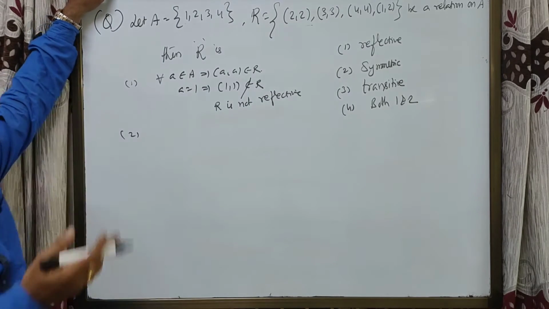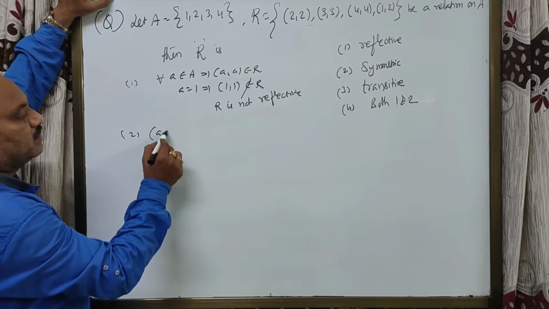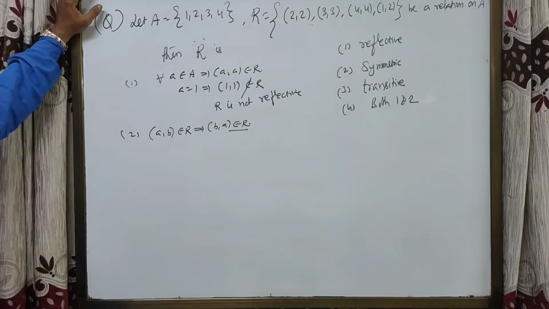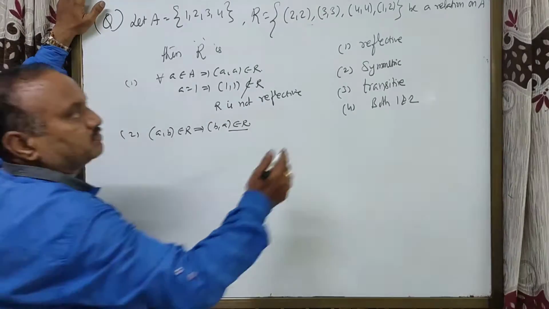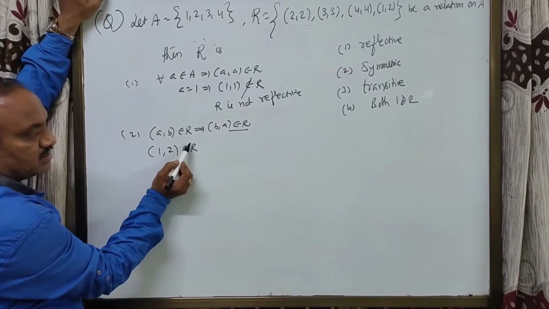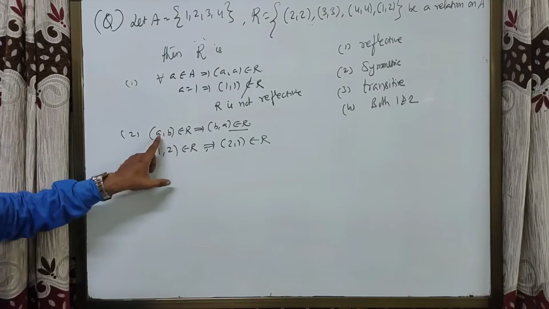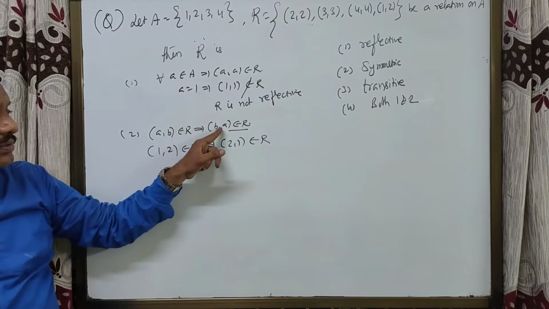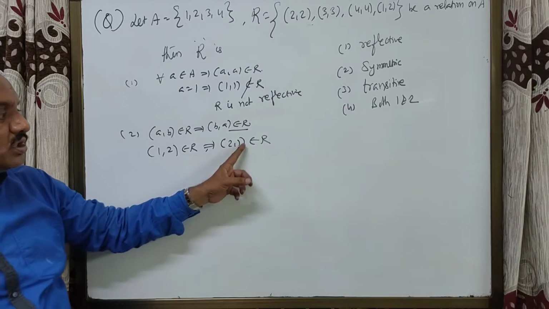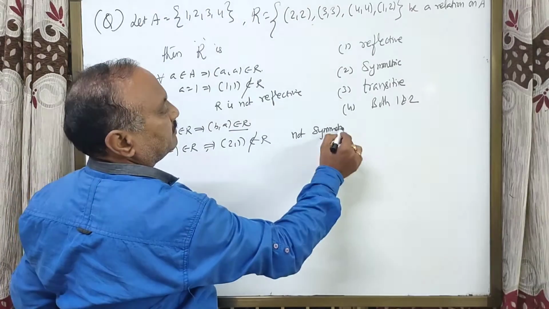Next, what is symmetric? Tell me, what is symmetric? (a, b) belongs to R implies (b, a) must belong to R. For example, you take (1, 2) belongs to R, students. ఈ రిలేషన్ ఆర్ సిమెట్రిక్ అవ్వాలంటే ఏం కావాలి? 2 కామా 1 ఆర్ లో ఉండాలి. అదే డెఫినేషన్. ఏ కామా బి ఆర్ లో ఉంటే బి కామా ఏ కూడా ఆర్ లో ఉండాలి. (1, 2) ఆర్ లో ఉంది కదా. (2, 1) does not belong to R. So not symmetric. It is not reflexive, not symmetric.